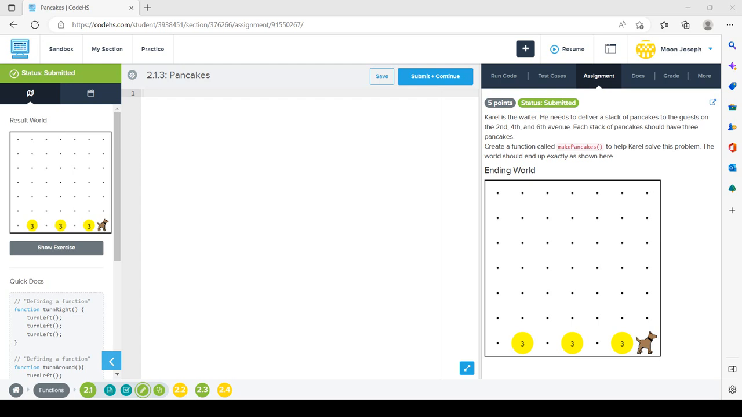In this episode we are going to do 2.1.3, that is Pancakes. So let's read the assignment first. Karel is the waiter. He needs to deliver a stack of pancakes to the guests on the 2nd, 4th and 6th Avenue. Each stack of pancakes should have 3 pancakes. Create a function called makePancakes to help Karel solve this problem. The world should end up exactly as shown here.